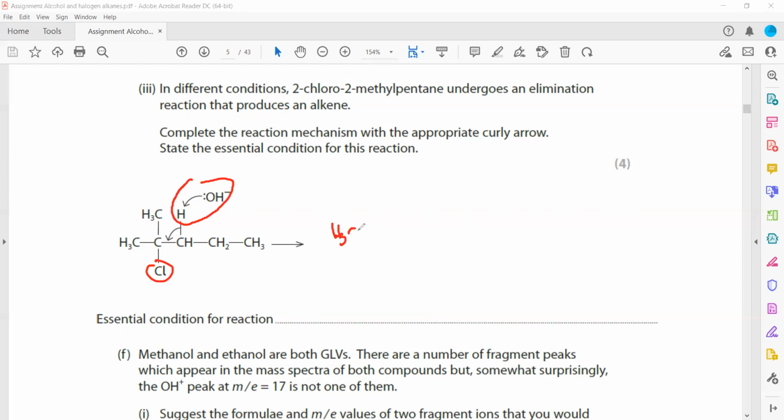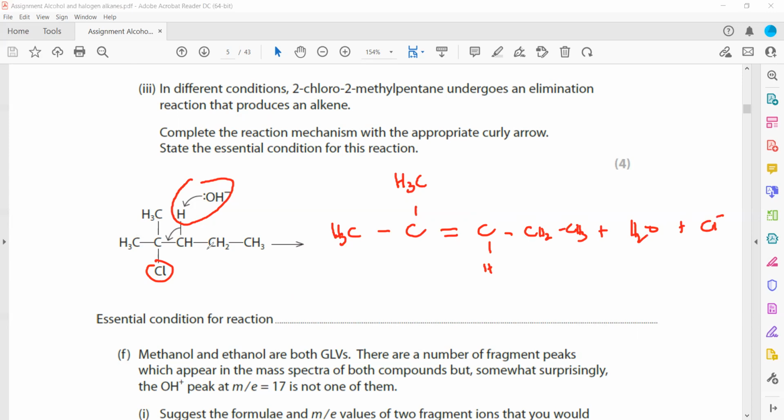So it will be H3C, then H3C, and there will be a double bond between the two carbon atoms. There is CH, then CH2. This H I just draw in this manner, or I can even draw next to the carbon or at the bottom. So this is a product, plus H and OH will combine, so it will produce H2O, and then the chloride ion will be there.